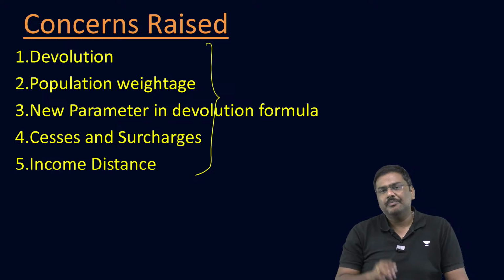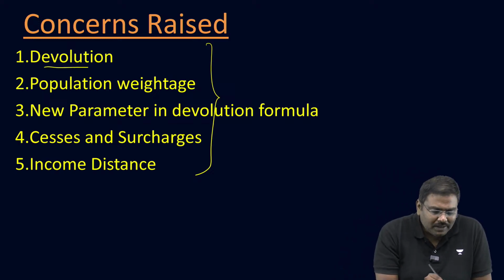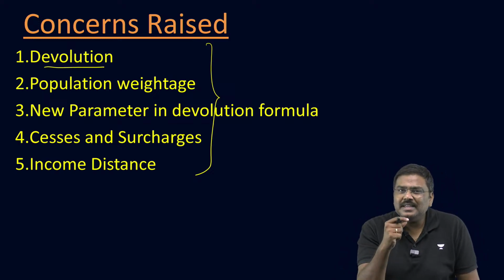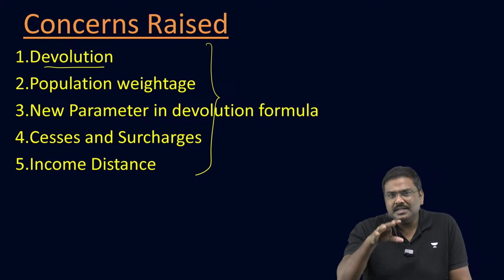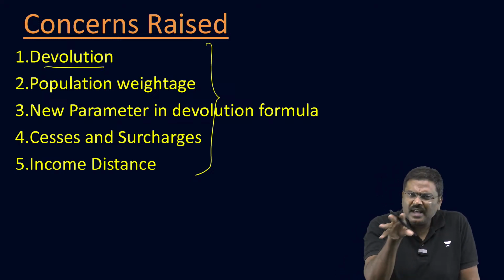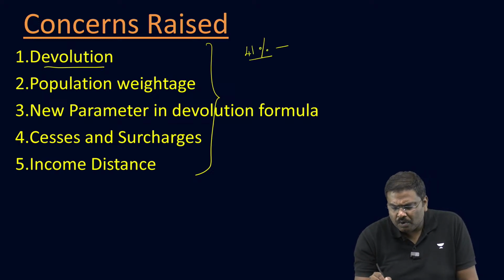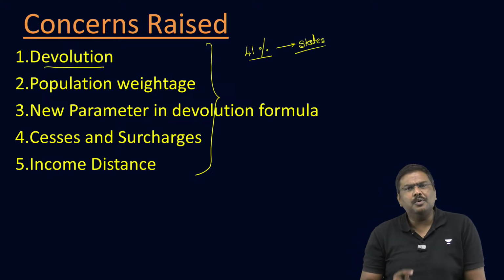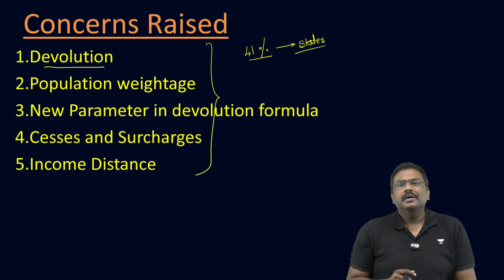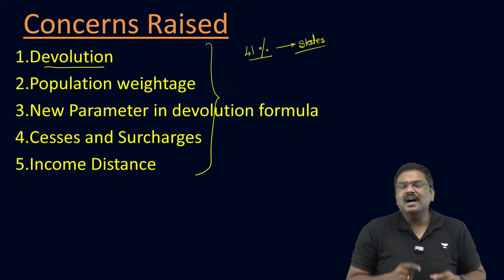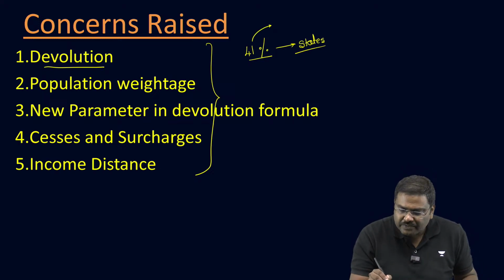I'm summarizing this now. Point number one, all the states have asked for increased tax devolution. Right now, the 15th Finance Commission has recommended 41% of the divisible pool to the states, and the remaining 59% goes to the center. The states' argument is that this should be increased from 41% to 50%.